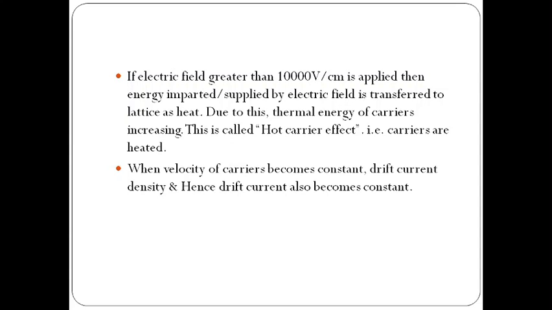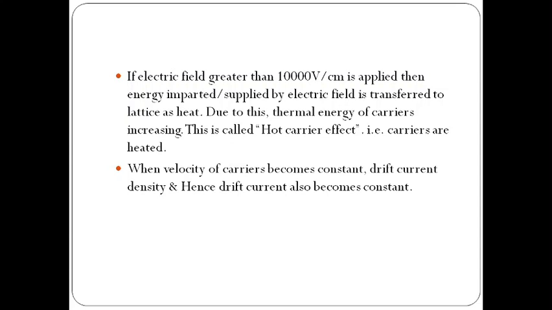If an electric field of more than 10,000 volt per centimeter is applied, then the energy supplied by the electric field is transferred to the lattice as heat. Due to this, the thermal energy of carriers increases. This is called the hot carrier effect. That means carriers are heated. When the velocity of carriers becomes constant, the drift current also becomes constant.